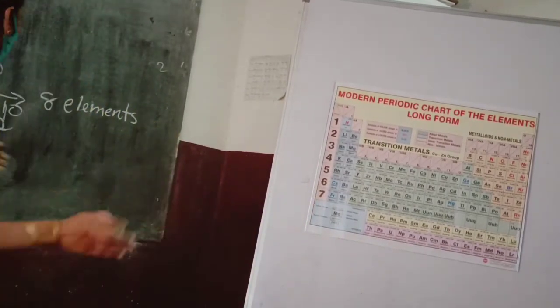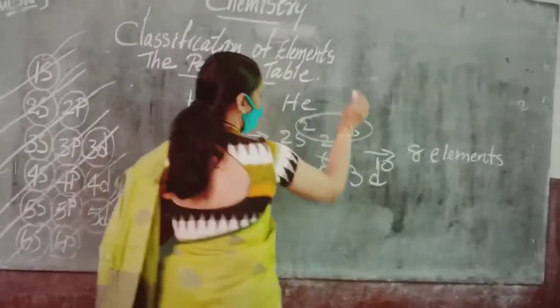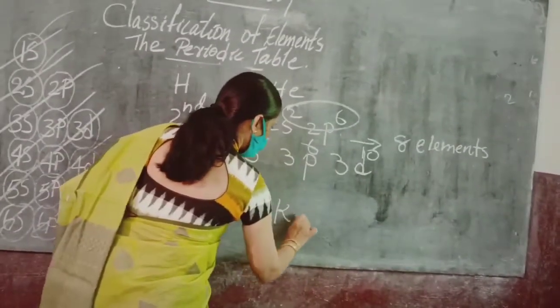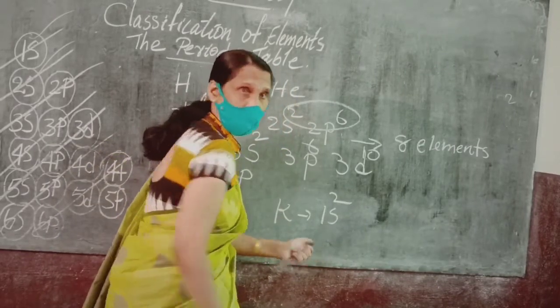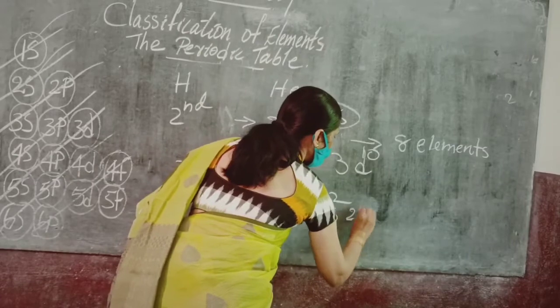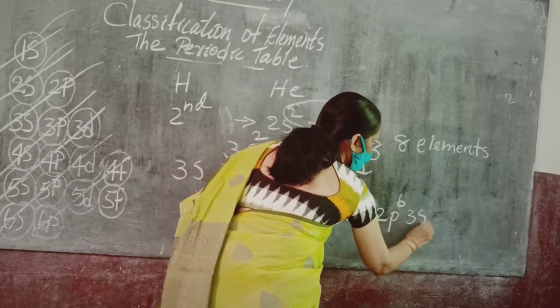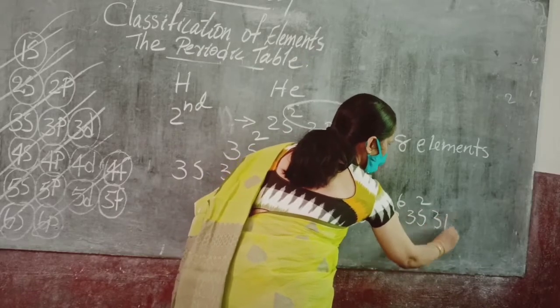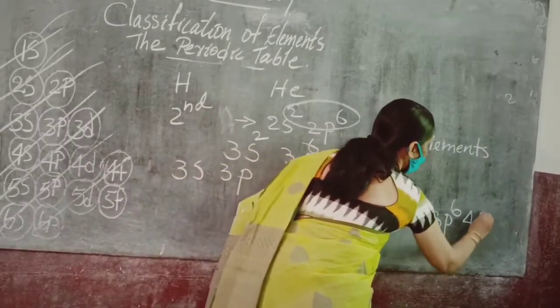Let me show you the electronic configuration of potassium. Potassium: you can see 1s2, 2s2, 2p6, 3s2, 3p6, 4s1.